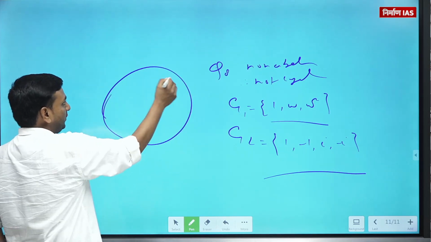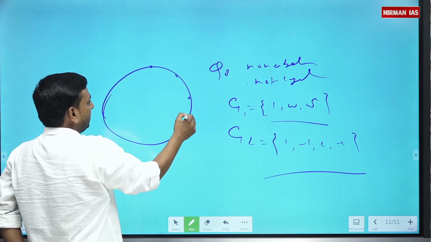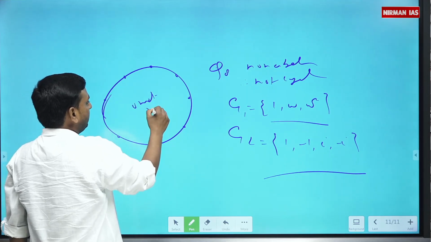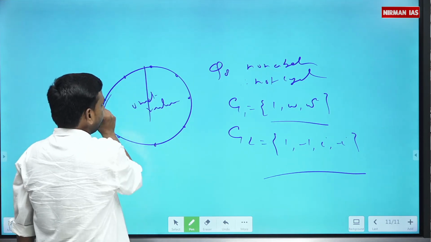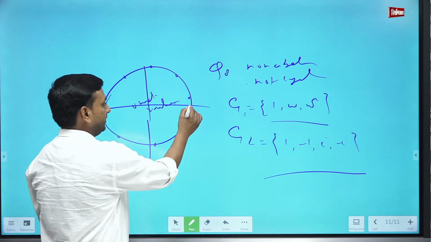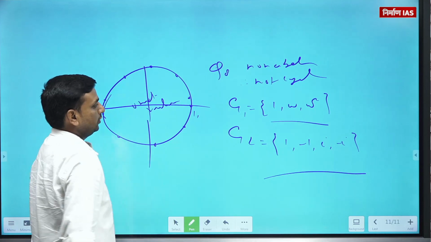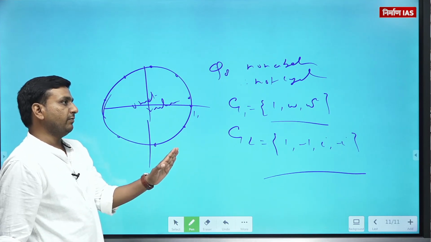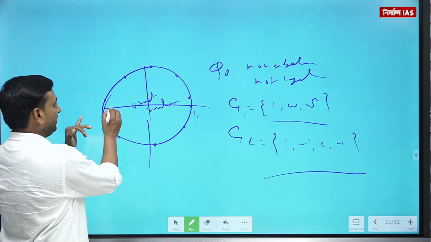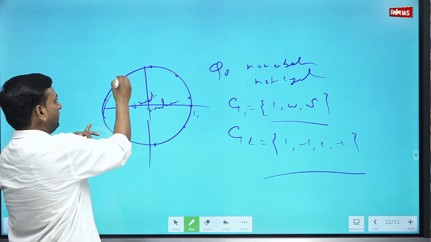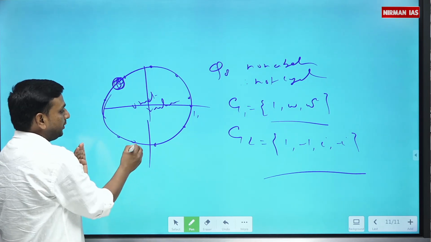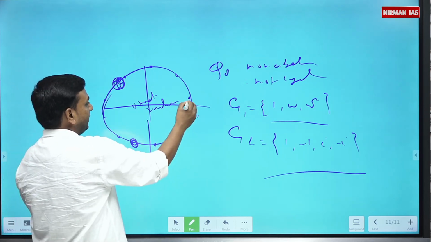Moreover, nth roots of unity can be represented by points on the circumference of a circle of unit radius. This is the point 1. So let's say where is minus 1 by 2 plus iota root 3 by 2? It will be somewhere here. Minus 1 by 2 minus iota root 3 by 2 will be somewhere here.